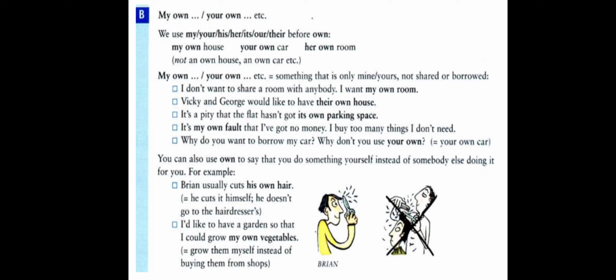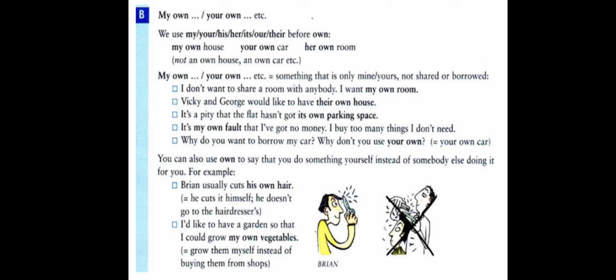When I say my house, it belongs to me only. It is not shared by anyone or borrowed from anyone. So we say my own house, your own car. We use own here to emphasize that it belongs to the person only. My own, your own equals something that is only mine or only yours, not shared or borrowed by anyone else.